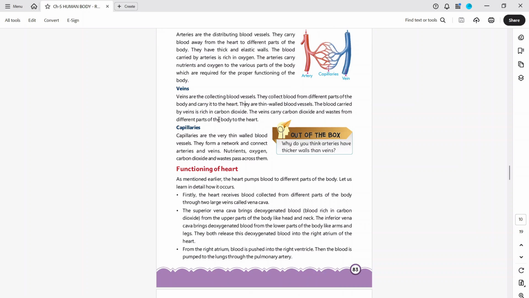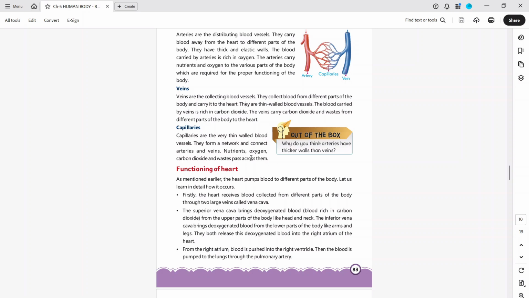Capillaries. Capillaries are very thin-walled blood vessels. They form a network and connect arteries and veins. Nutrients, oxygen, carbon dioxide, and waste pass across them. Capillaries means very thin-walled blood vessels, so they are connected to veins and arteries. What is the main role? Because they connect oxygenated blood and deoxygenated blood, it is like a bridge between the arteries and veins.